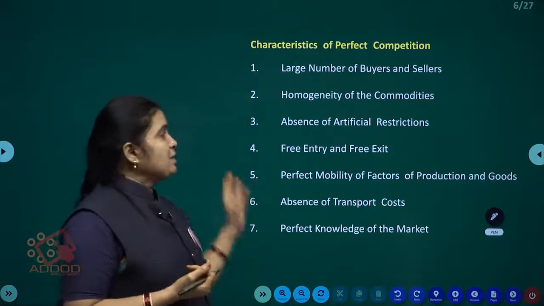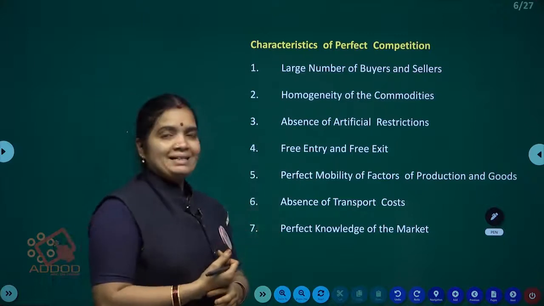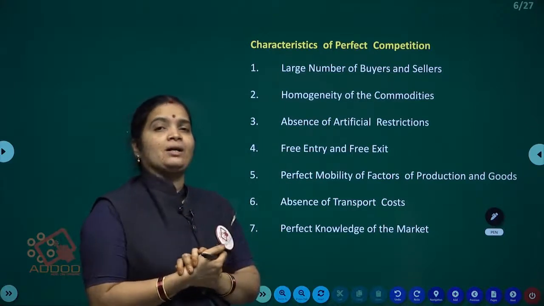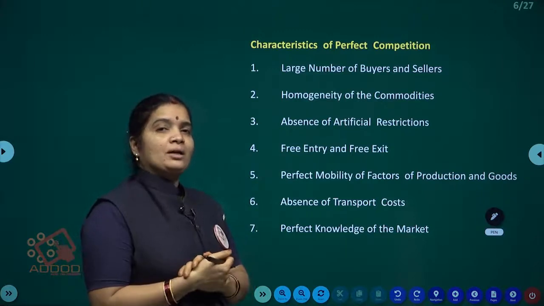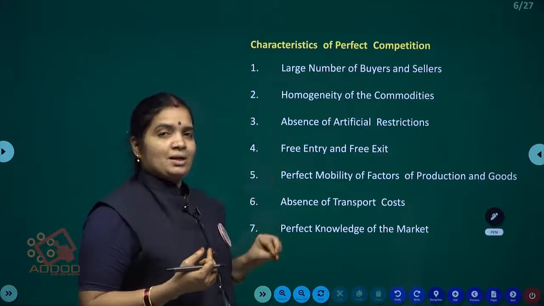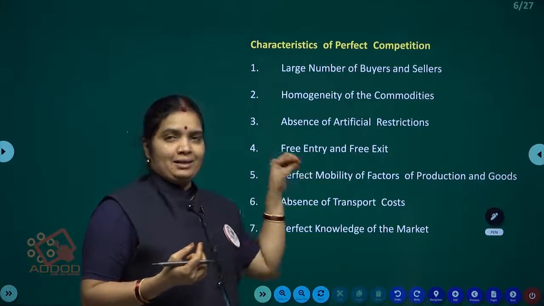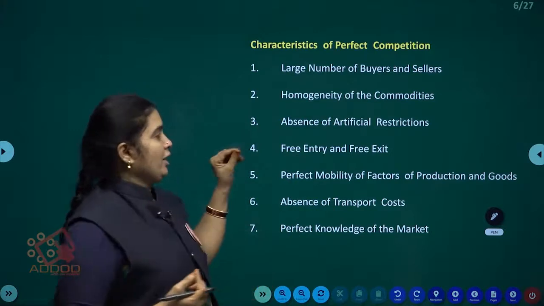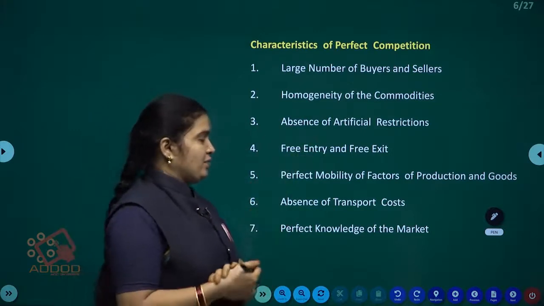Next one, absence of artificial restrictions means there are no restrictions on the entry of new firms or on determining the price levels. For whatever decisions are taken by the sellers or the buyers, there are no restrictions. Okay. Next one, free entry and free exit.